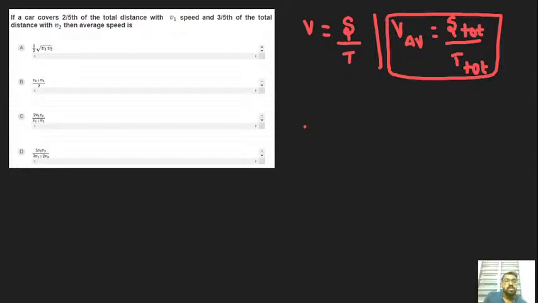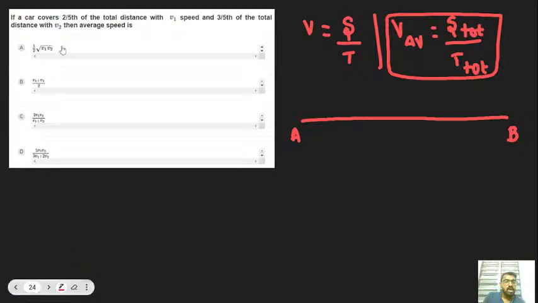Let's see. They have given a situation. If a car covers 2 by 5 of the total distance, okay? Let's consider this to be the total distance, meaning the entire distance from the starting point A to the ending point B. Got it? Starting point is A and the ending point is B.